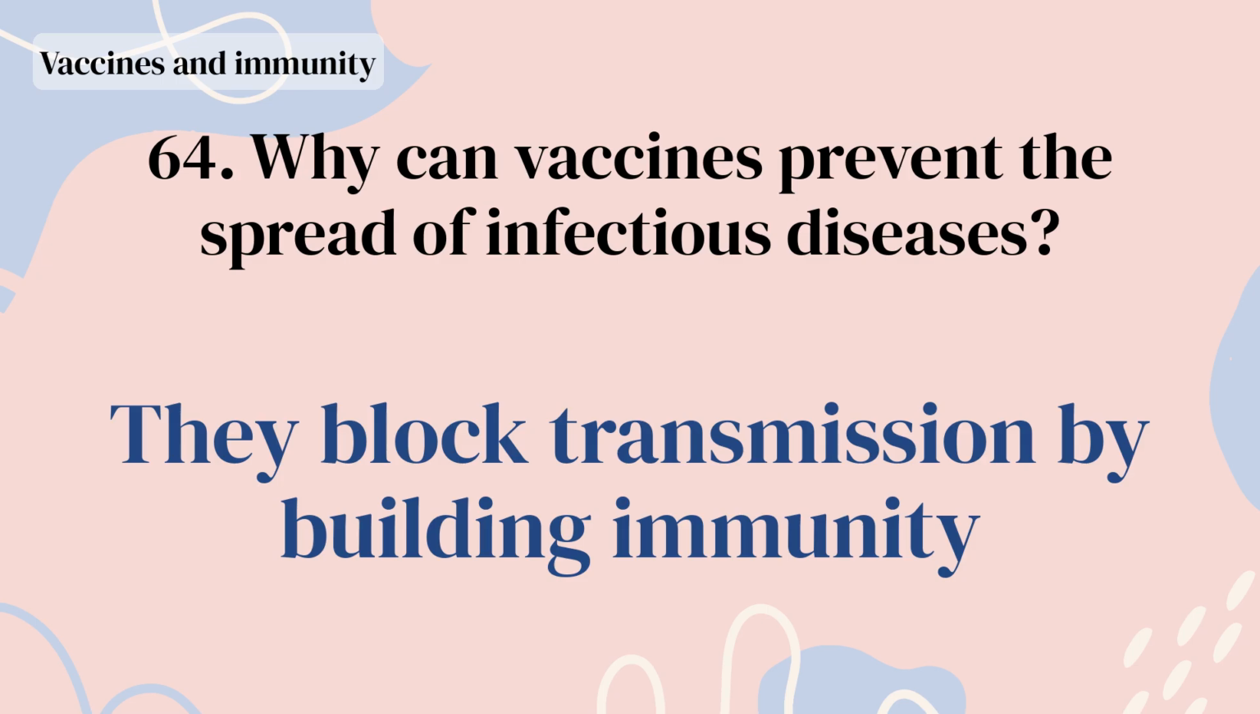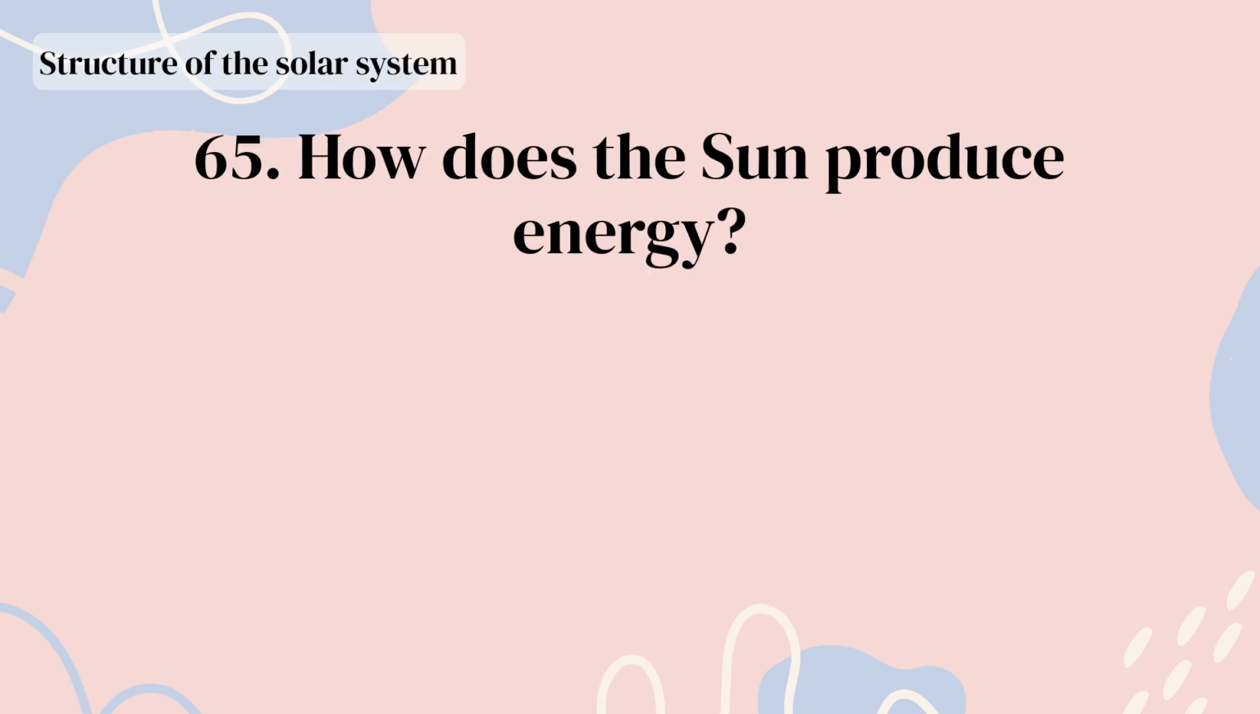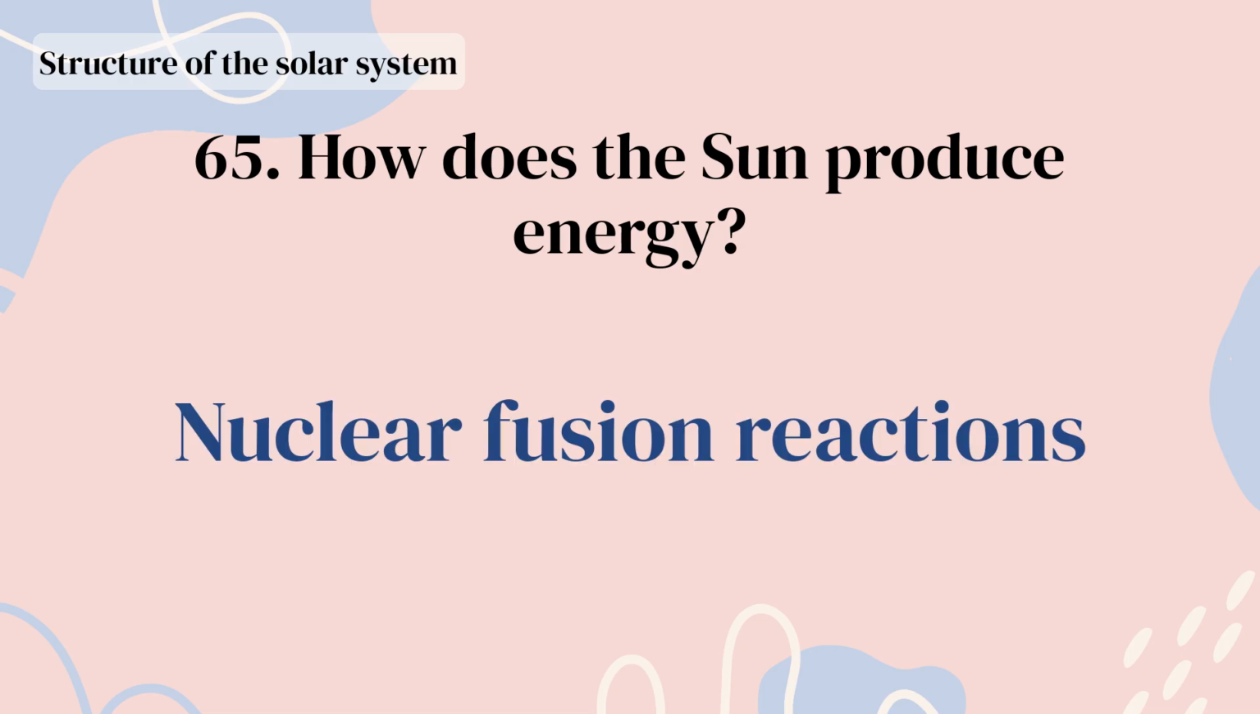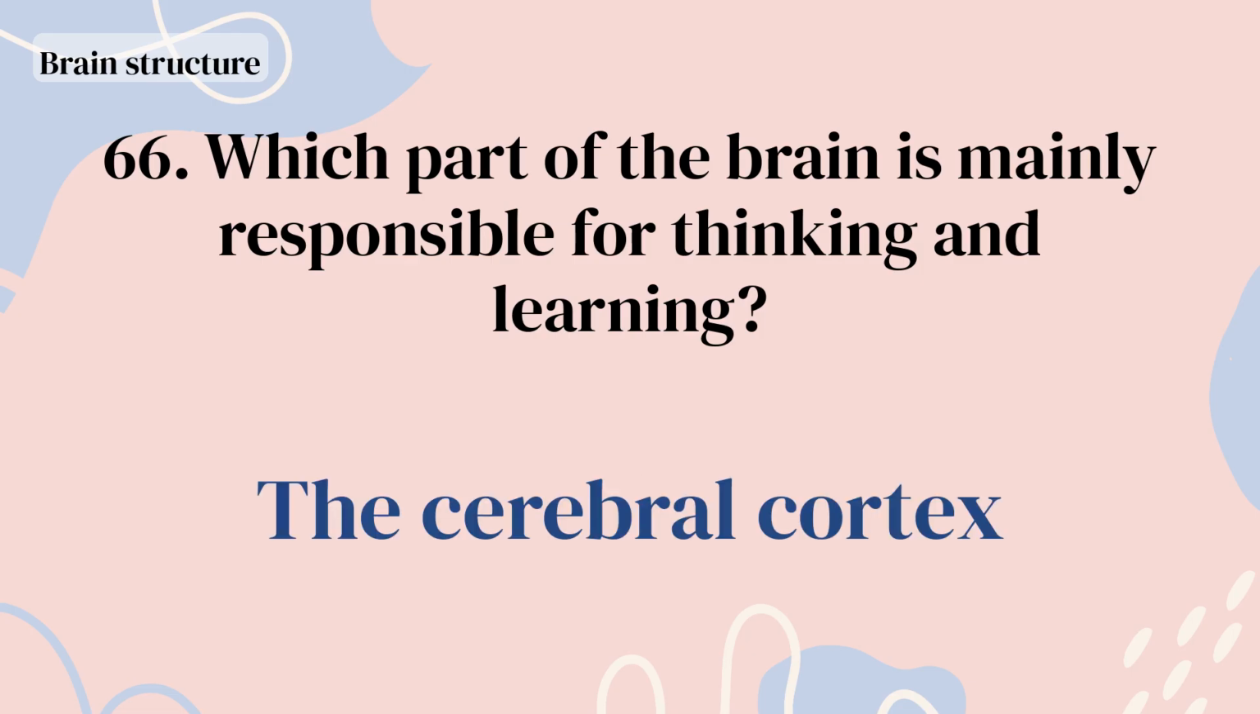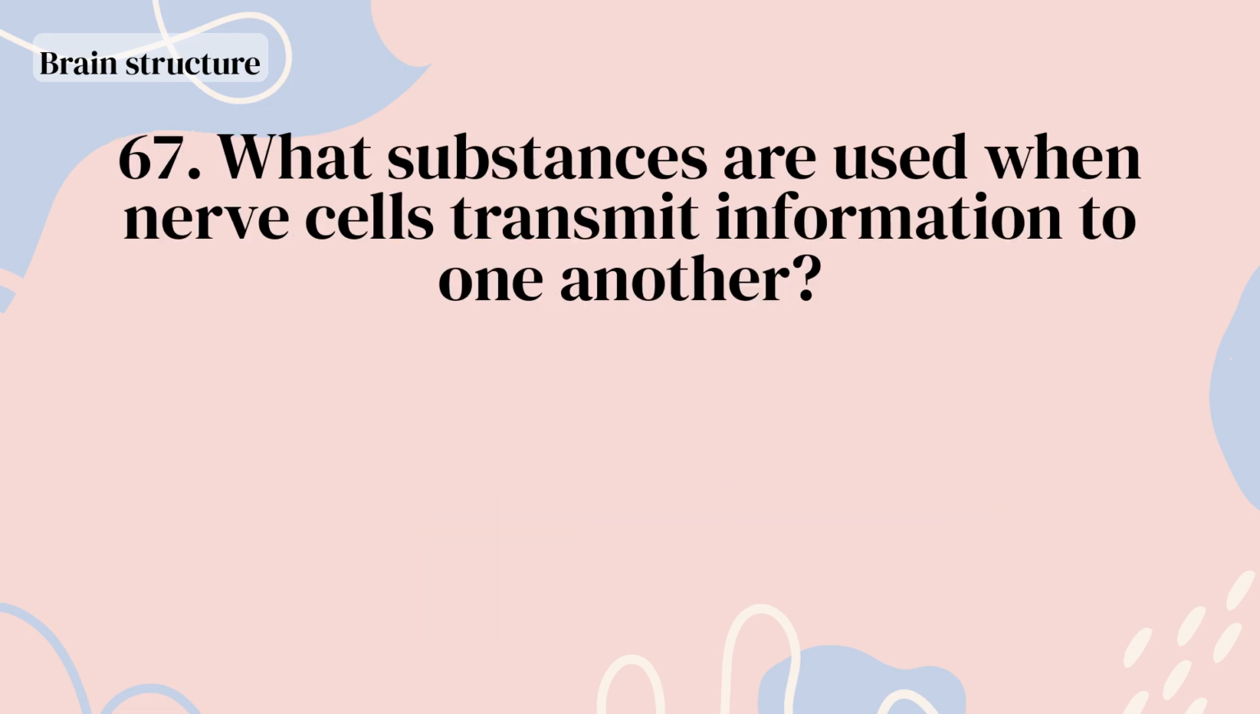They block transmission by building immunity. How does the sun produce energy? Nuclear fusion reactions. Which part of the brain is mainly responsible for thinking and learning? The cerebral cortex. What substances are used when nerve cells transmit information to one another?